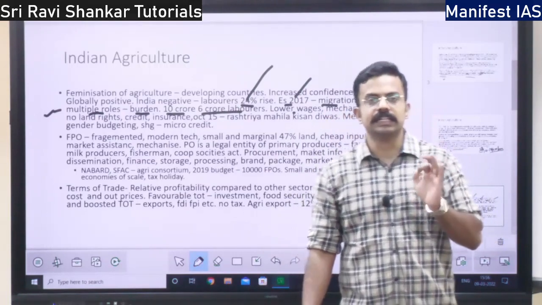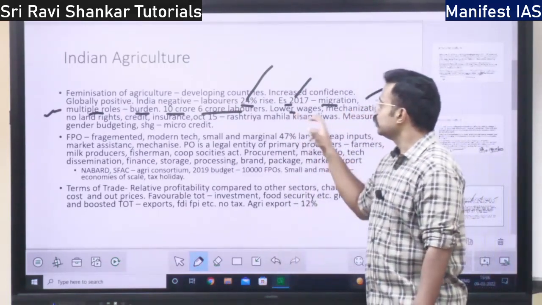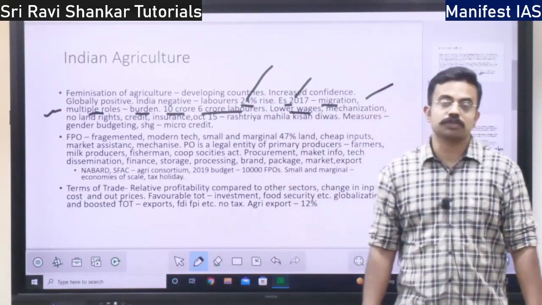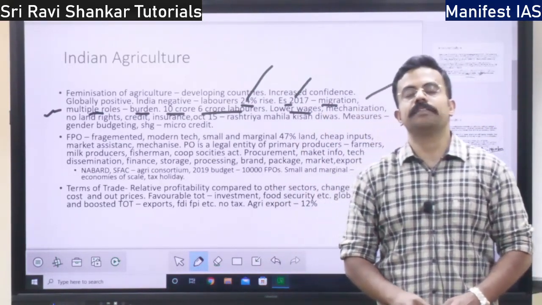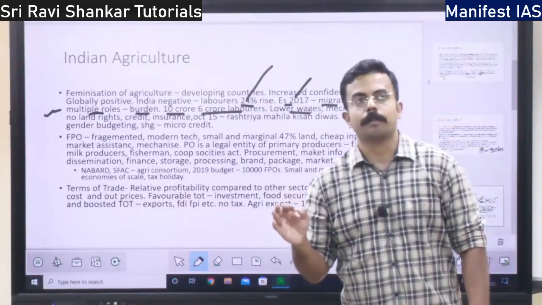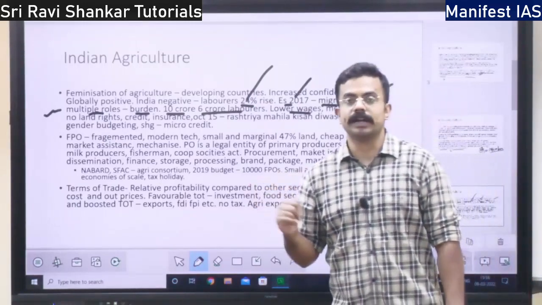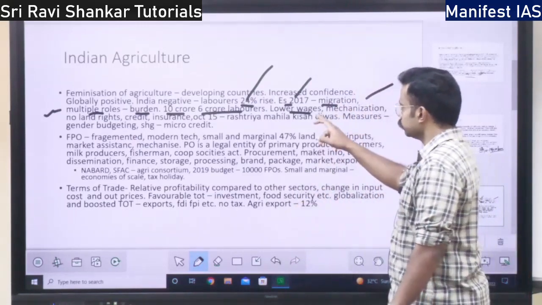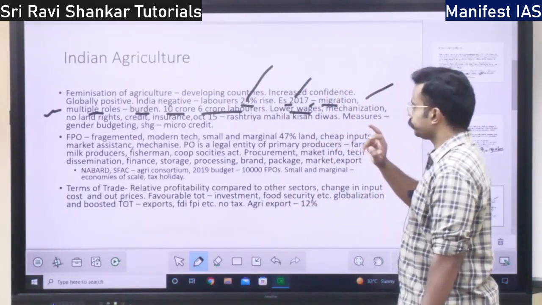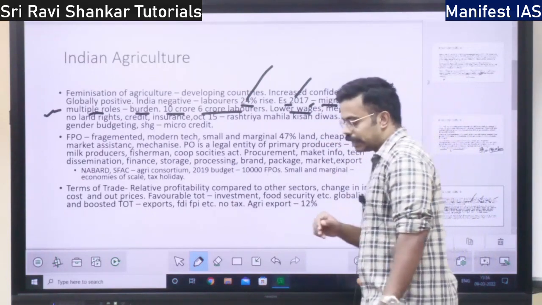Because of low wages. Women are being paid low wages. See, even today in the villages, men are paid approximately 800 rupees per day, but women are paid just 500 rupees, right? So low wages for women, and also mechanization.